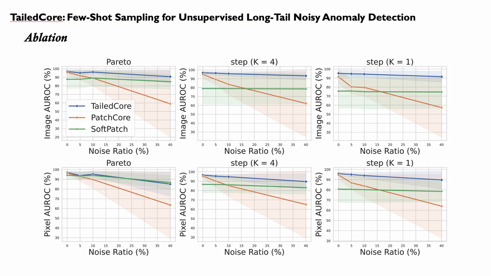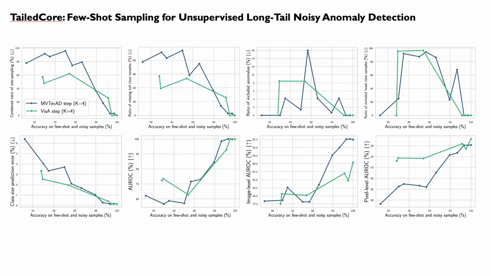Additionally, we try to discover the correlation between several factors by the classification accuracy of tail classes and noisy samples, shown on the x-axis, versus metrics, shown on the y-axis, relevant to class size prediction and few-shot sampling with step k equal to 4. Correlation is strong for A, missampling ratio, B, ratio of missing few-shot samples, E, class size prediction error, and F, AUROC for few-shot prediction. Better embeddings improve tail sampler, which in turn improves G, anomaly classification, image-level AUROC, and H, anomaly segmentation, pixel-level AUROC performance.